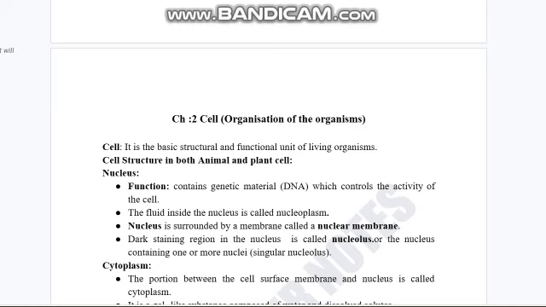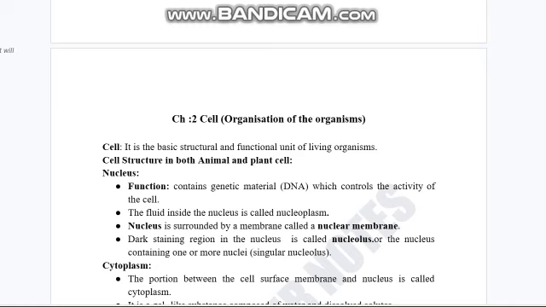Regarding the organization of organisms, always remember that organisms can be unicellular, multicellular or colonial. Unicellular organization means organisms made up of only a single type of cell, such as amoeba. Organisms made up of more than one type of cell are considered multicellular.